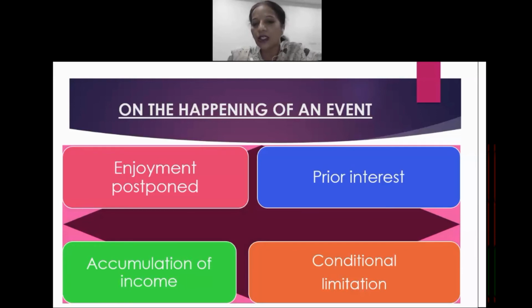Next is the conditional limitation. Conditional limitation means what? Suppose any kind of conditional limitation is there, and that particular transfer of the property is accompanied on the happening of an event, and if that particular event happens, then in that case that particular transferee is going to get a vested interest in that particular property. The vested interest is at the very day of entering into that particular contract itself. The transferee gets that vested interest in that particular property, but the only thing is the conditional limitation may be there in one or the other form.